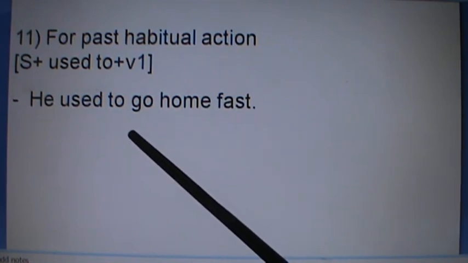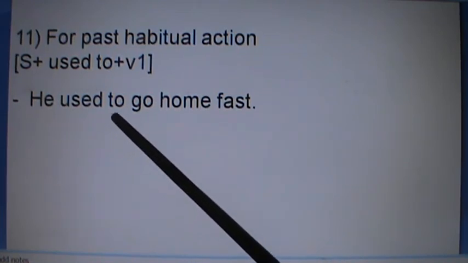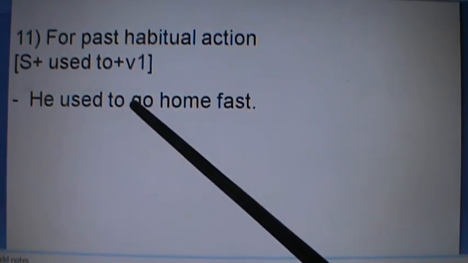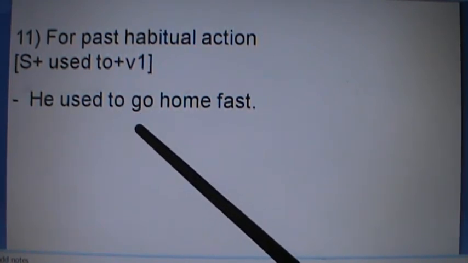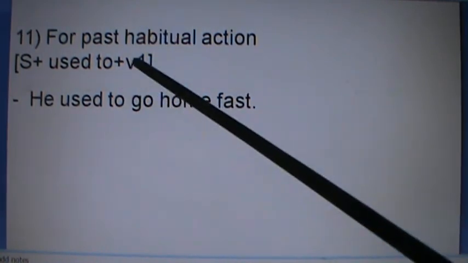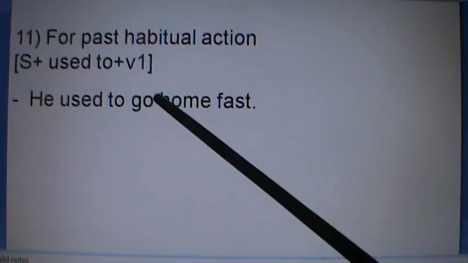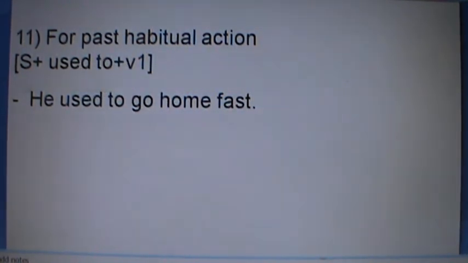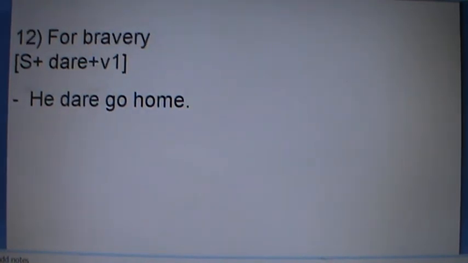Similarly, I used to study English very much. It means I used to study English a lot, but I don't do so nowadays. So if there is a habitual action in the past, then you can use used to plus verb 1 format. It is very common in English.